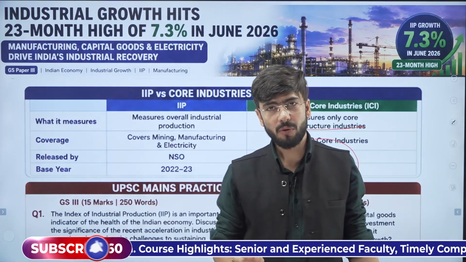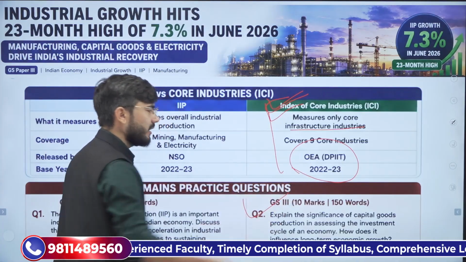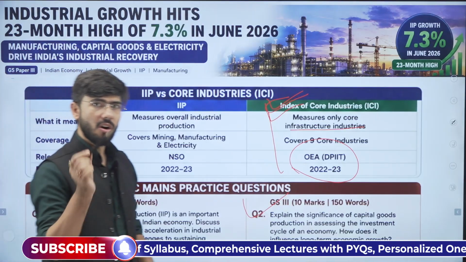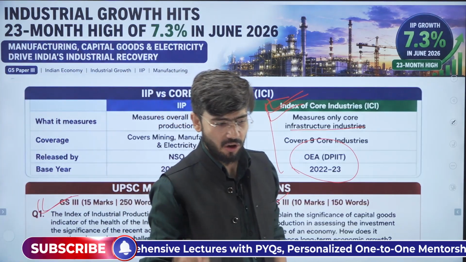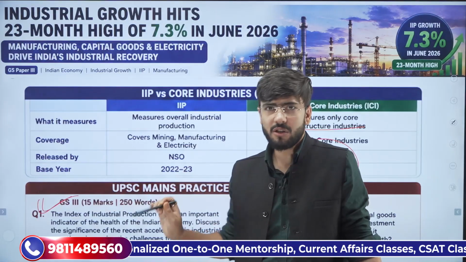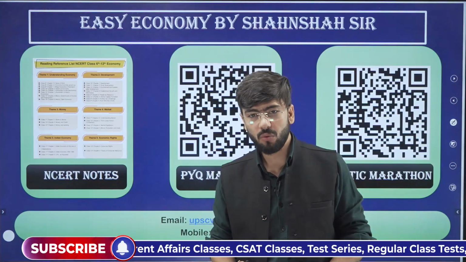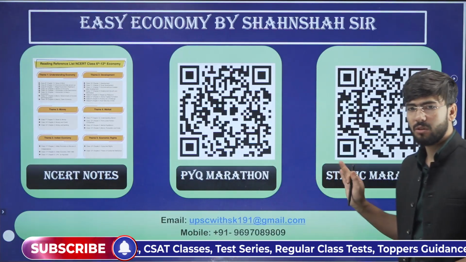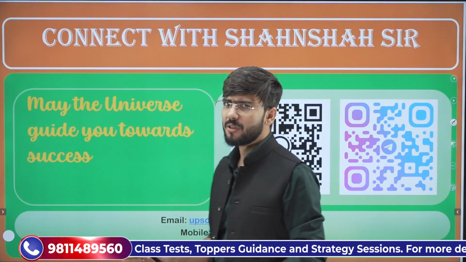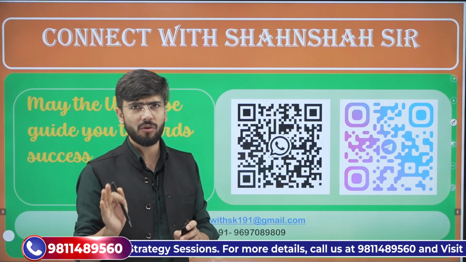With this, we will stop over here. You can do one thing as a favor to yourself, not to me: attempt these two mains questions. They have been formed on the index of industrial production only, and UPSC has already asked a question in mains from this topic. If you attempt these questions, you can share them with me either here, or you can join the WhatsApp and Telegram groups, and you will get good guidance for your UPSC preparation.